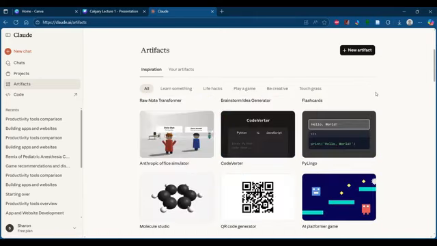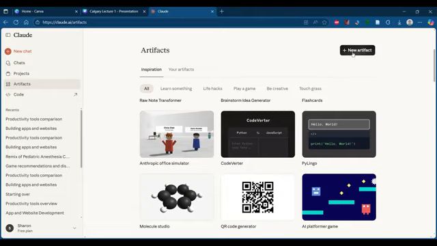Okay, and in case you want to create a new artifact, basically artifact is like apps. It's a name given by Claude, but in medical terms, artifact is something that is not supposed to be there in one particular image, like in a radiographic image or in a histological image, we call those unnecessary things artifacts. But from Claude's point of view, they call apps or websites artifacts. Okay, now let me show you how you can create a new artifact.